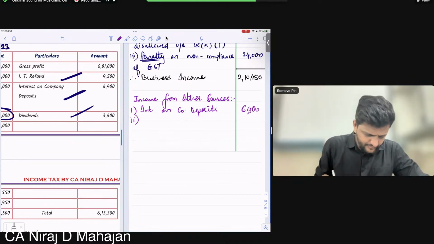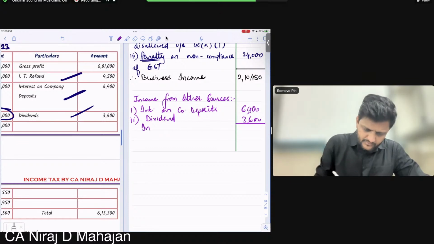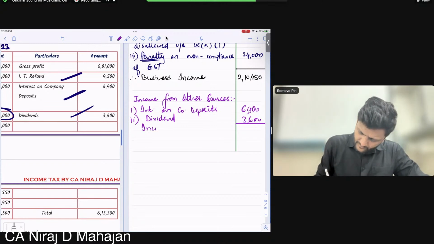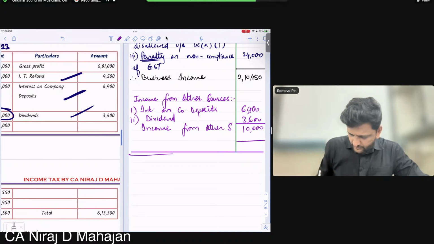And second, dividend income, 3,600. Income from other sources, 10,000.